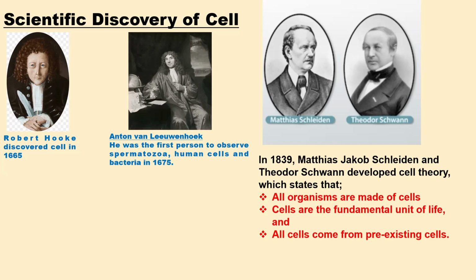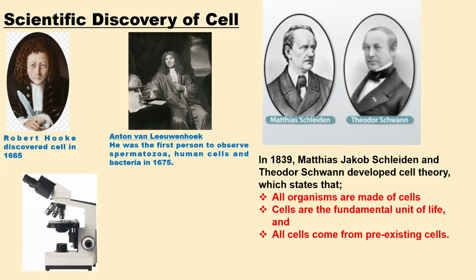Therefore, these scientists have made a great contribution in the discovery of cells using the microscope. But of course, with a lot of technological advancement in science, more discoveries have been made in the area of cellular structure, which we are going to look at as we continue with the lecture.